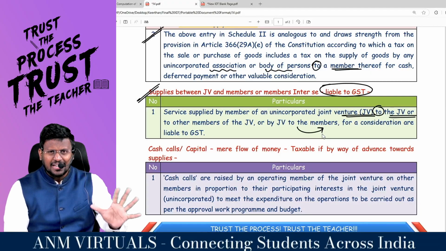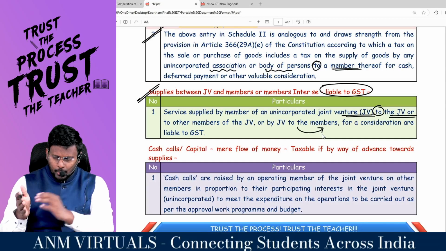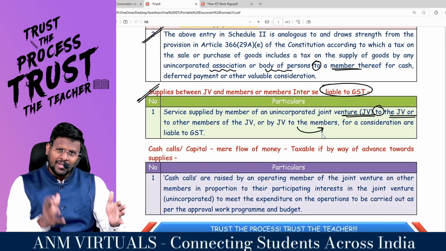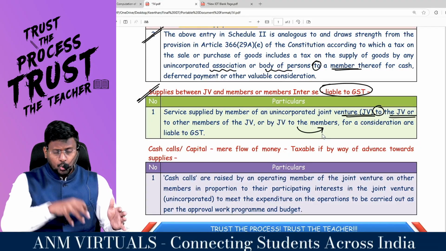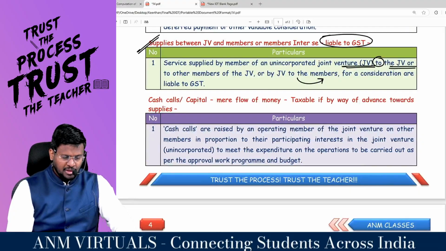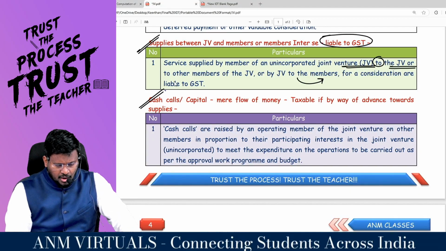So they have clarified that any service provided by the JV to its members, and any service provided by the members of the JV to the JV, should be treated as supply and should be liable to tax.